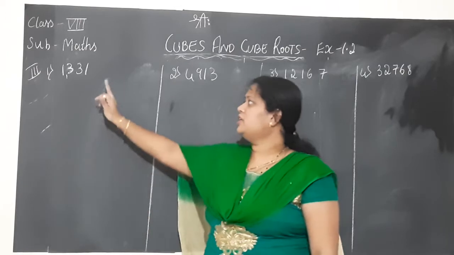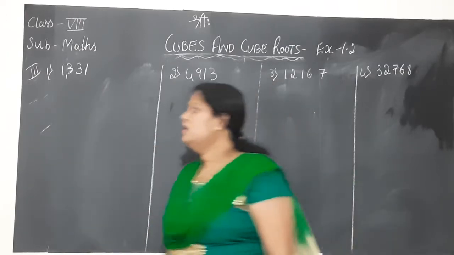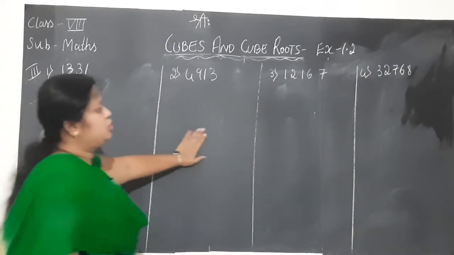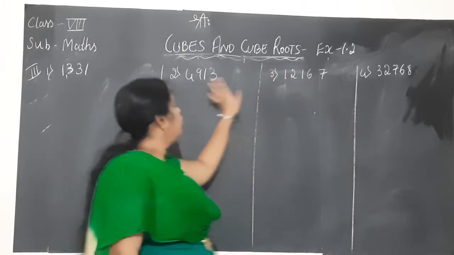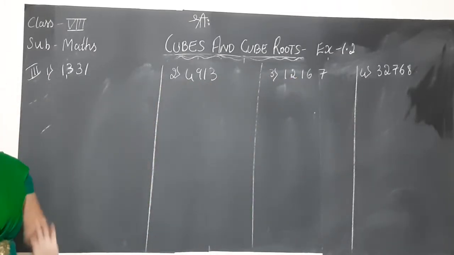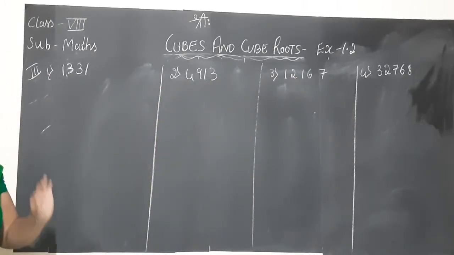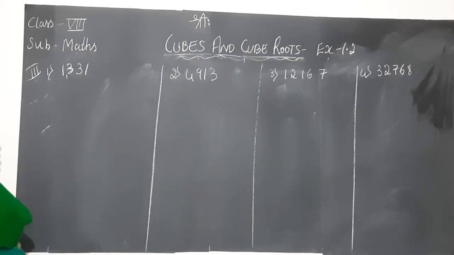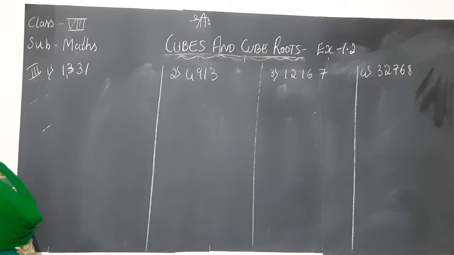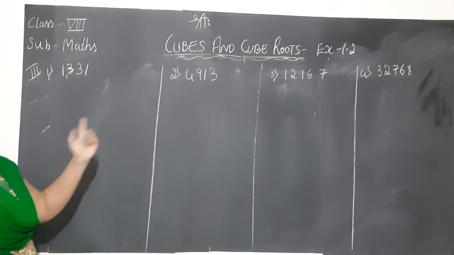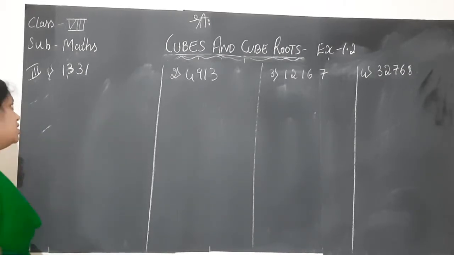So children, we shall continue with the third main now. Here we have 4 problems in total. For all these 4 numbers, we have to find the cube root without using the prime factorization method. I already taught you the estimation method and explained the example problem. Let us follow the same steps for all the 4 problems.